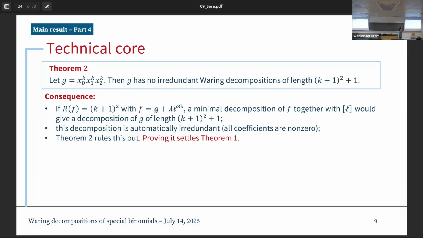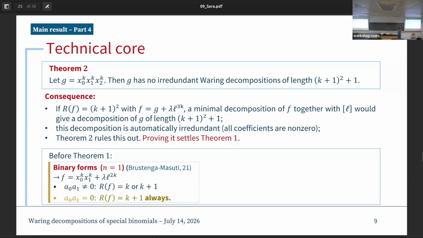Because if we consider f to be a polynomial, as I was mentioning before, given by the sum of G plus the power of the linear form, and the rank of the rest of the polynomial f is (k+1)^2, then a minimal decomposition of f together with the point L provides a decomposition of length (k+1)^2 + 1 of G. But then this decomposition is automatically redundant, where by redundant I mean that all the coefficients are different from 0. We will prove that this is not possible, so that if we assume such a decomposition exists, we get a contradiction, and this also implies theorem 1.